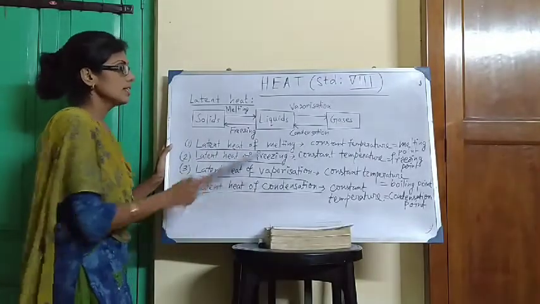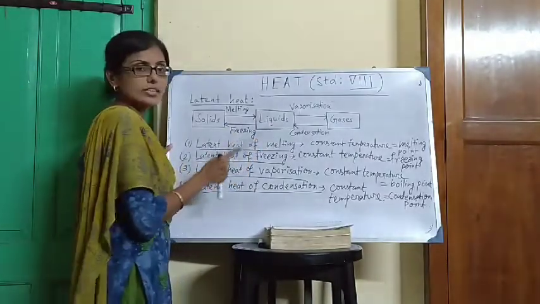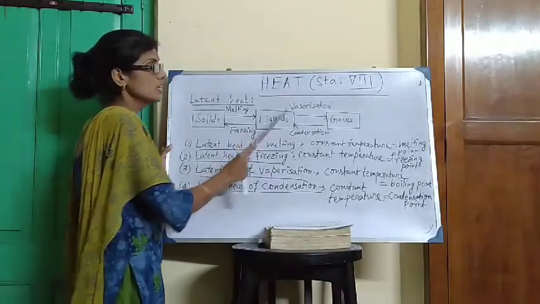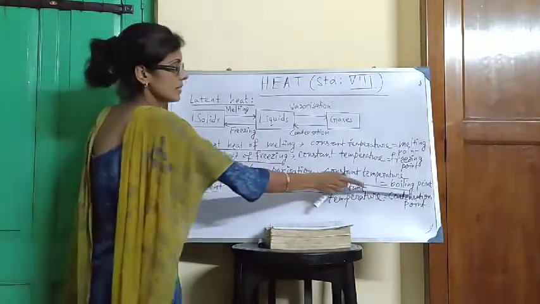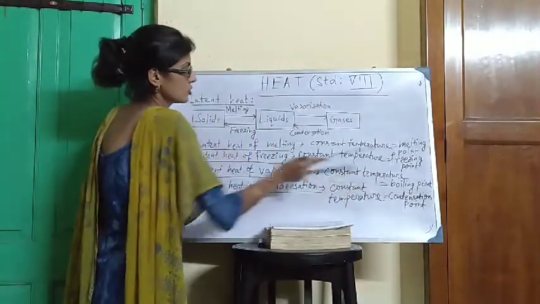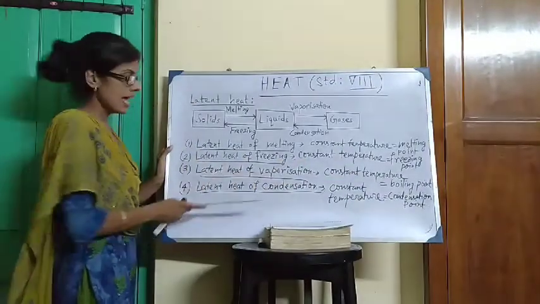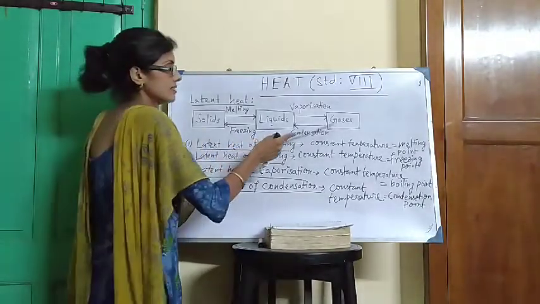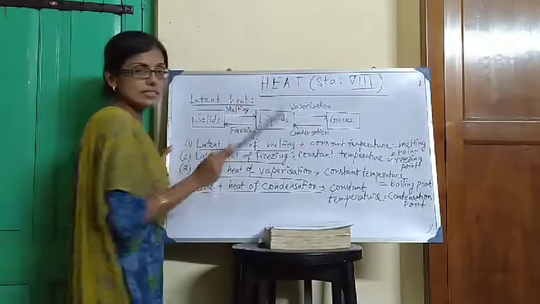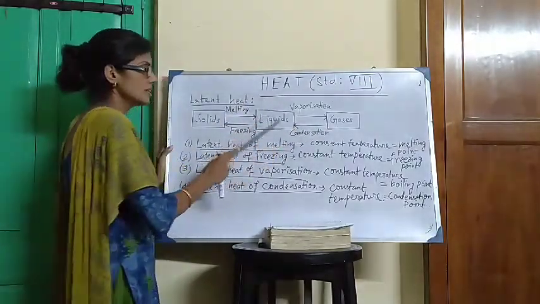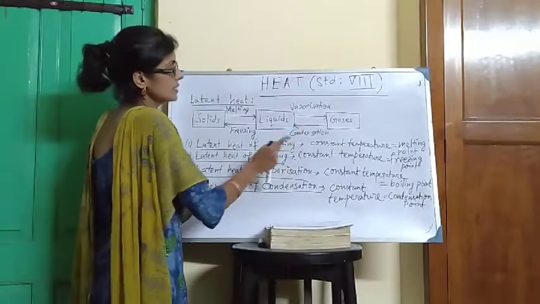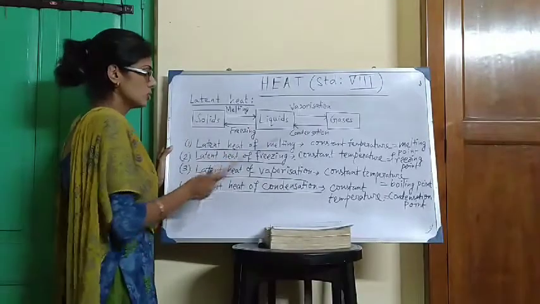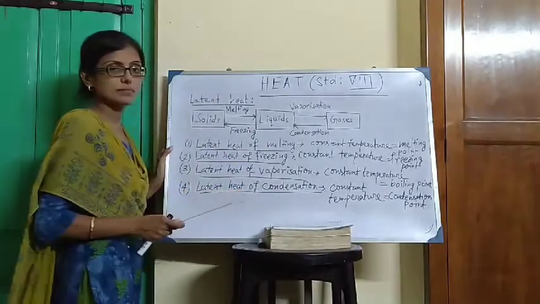Latent heat of vaporization: the amount of heat required to change the state of unit mass of liquid to gaseous state, keeping its temperature constant at the boiling point, is called the latent heat of vaporization. And latent heat of condensation means gaseous state to liquid state: the amount of heat released by unit mass of gaseous state to change completely into liquid state, keeping its temperature constant at the condensation point, is known as latent heat of condensation.